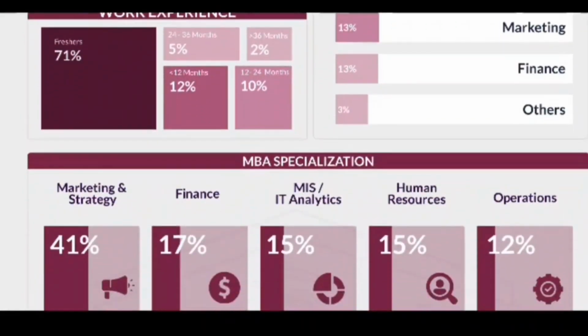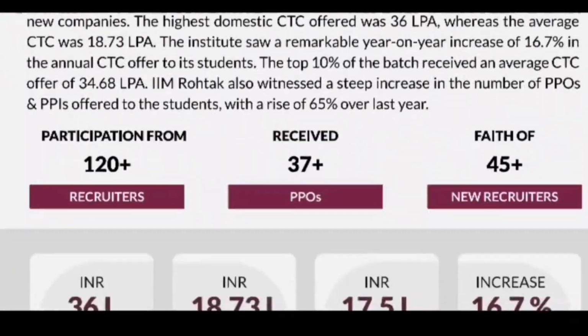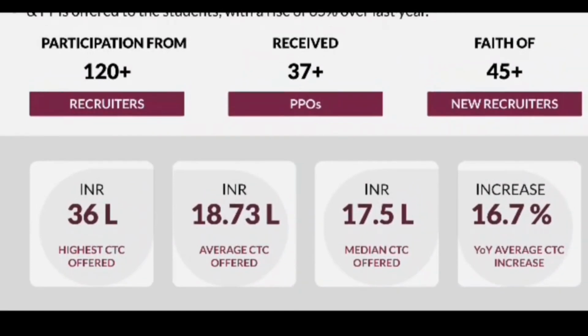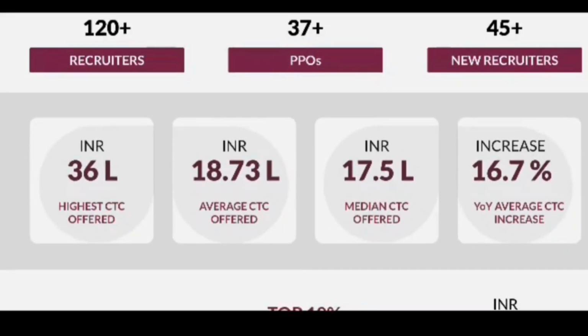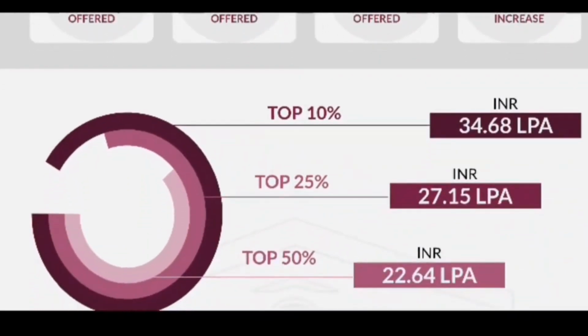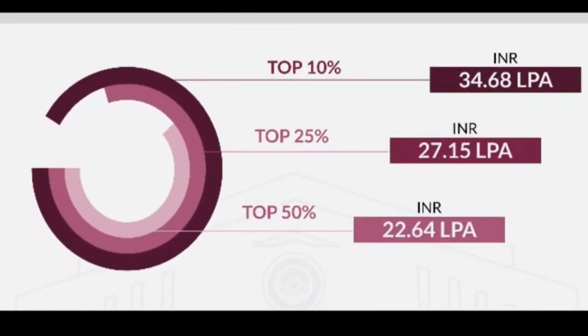The average salary package offered with this college is nearly up to 18.73 lakhs per annum, and the median salary package is nearly up to 17.5 lakhs per annum. So here you can see there is a 16.7% increase in the average CTC from the last year. The top 10% candidates are with the average salary package of 34.68 lakhs per annum. The top 25% candidates are with the average salary package of 27.15 lakhs per annum, and the top 50% candidates are with the average salary package of 22.64 lakhs per annum.